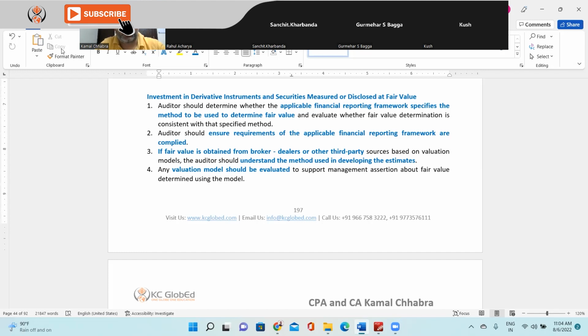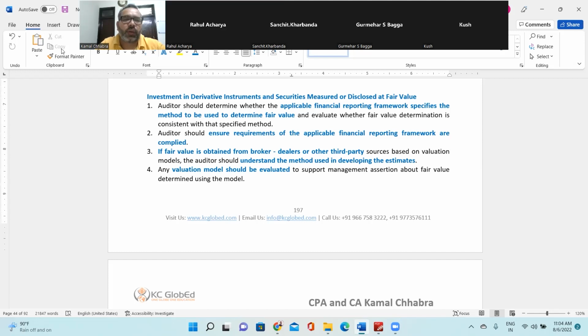Second, auditors should ensure the requirements of the applicable financial reporting framework are complied with. So whether all the financial reporting framework requirements are being complied with or not, that also you need to ensure.